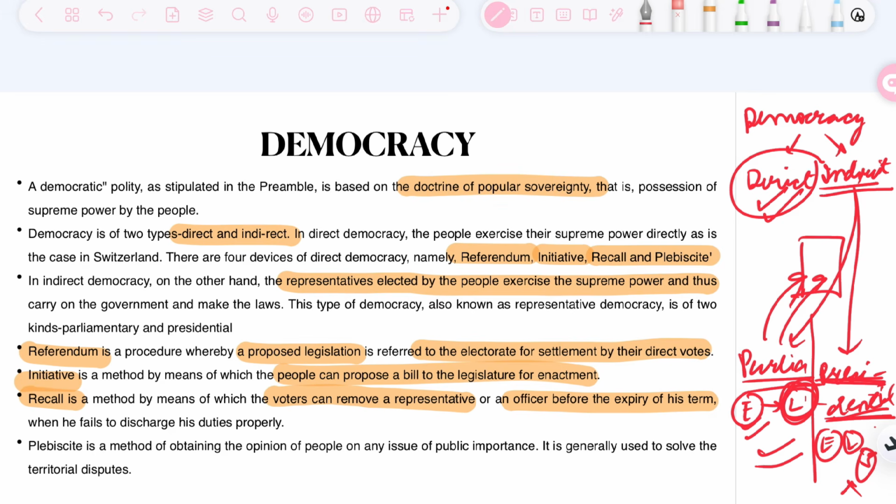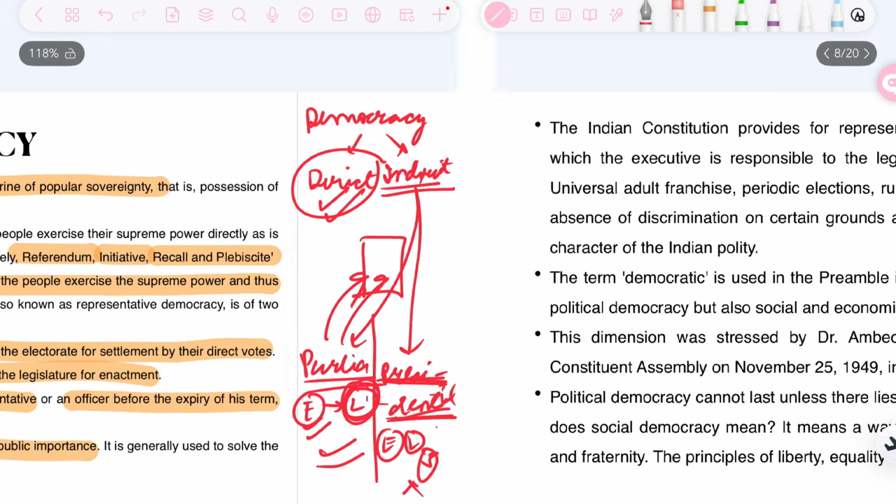And the fourth one is a plebiscite. The plebiscite is a method of obtaining the opinion of people on any issue of public importance. And plebiscite is generally done in cases of territorial dispute. Alright, so we have now seen the four different devices of direct democracy.